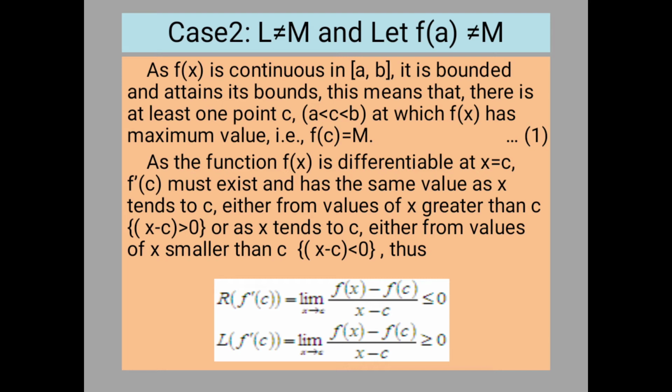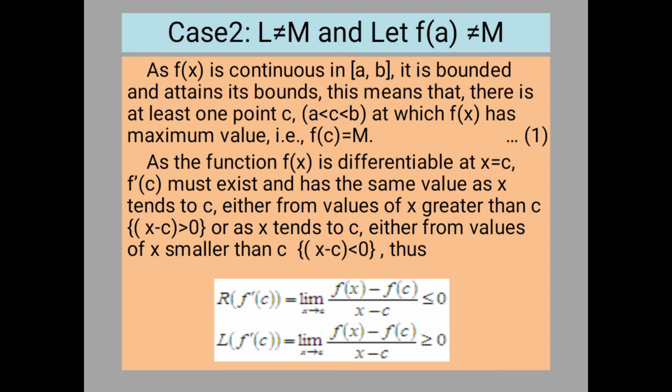Now we show that the first derivative at this point is 0. That is, f dash of c is equal to 0. We need to show that. So by the second condition, as f(x) is derivable in the open interval (a, b), f(x) is differentiable at every point between a and b. In particular, f(x) is differentiable at c, where c lies between a and b. That means f dash of c exists.